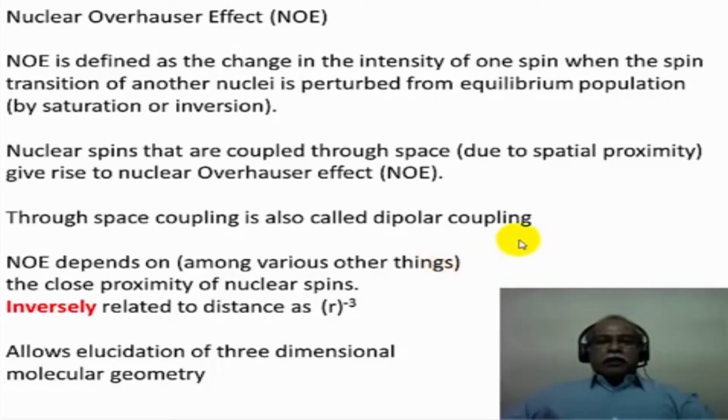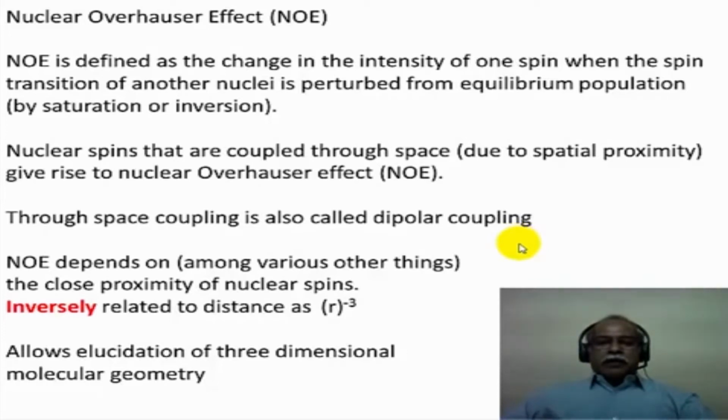Now, nuclear spins that are coupled through space, in other words due to spatial proximity, give rise to nuclear Overhauser effect. They need not be bonded directly. There can be a through space interaction, and this interaction is known as the dipole-dipole interaction. Through space coupling is also therefore known as the dipolar coupling.